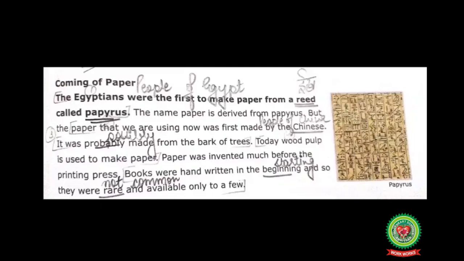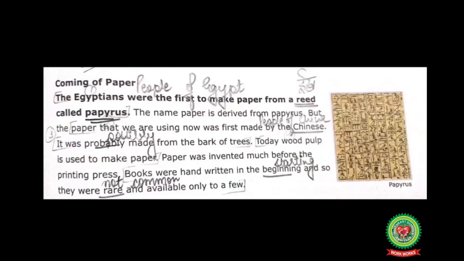Let us read the next. The name paper is derived from papyrus, but the paper that we are using now was first made by the Chinese, which means people of China. Students, you can see the picture also. This is the paper which was developed by the Egyptians, but the paper of your own book was made by the Chinese, which we are using till date.